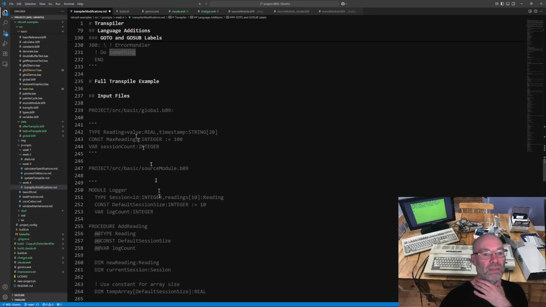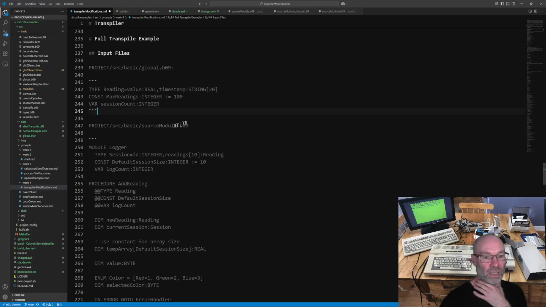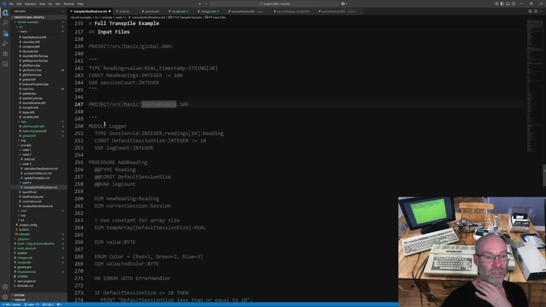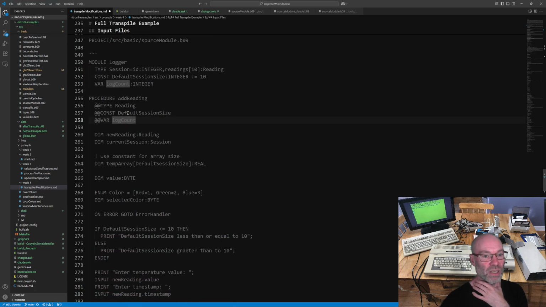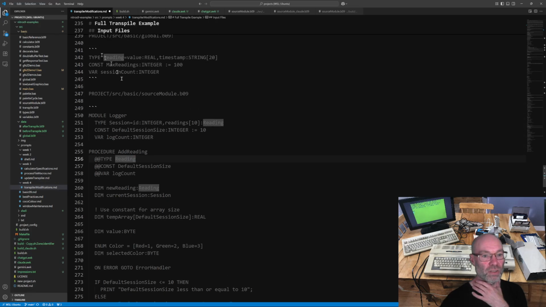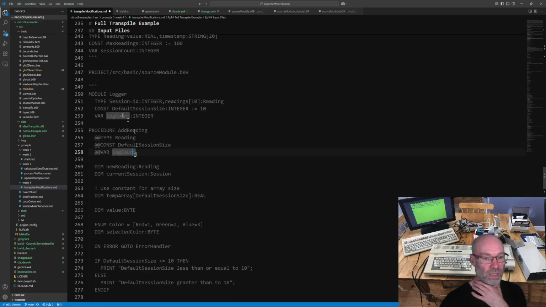Okay, and then I gave it a full transpile example. So this is in my global.b09, here's the source, so that's what these ones are. And then I created a source module.b09, and this is where I have my module, gave it a name. Again, the name doesn't matter because it gets stripped out, but there's my types, constants, and variables, and then I have references. And some of these are, so the reading is coming from the global, default session size is coming from the module, as is log count.